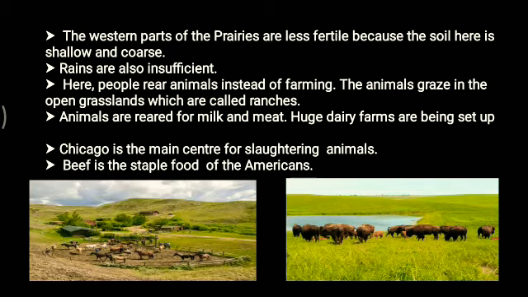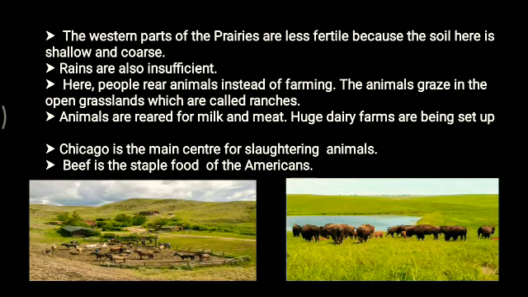Animals are basically reared for milk and meat. Now huge dairy farms are also being set up. Machines are used to milk cows. Cattle is also reared for beef. Chicago is the main center for slaughtering animals. Along with this, beef is the staple food of the Americans.